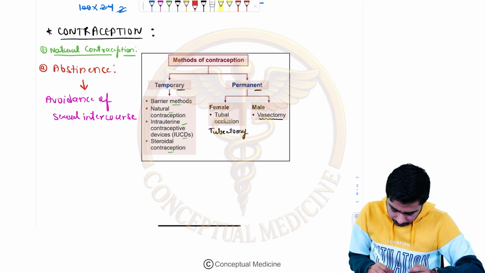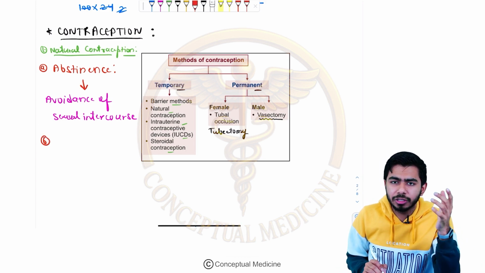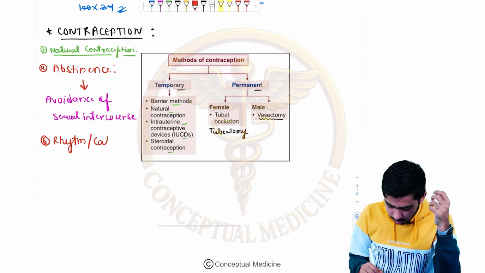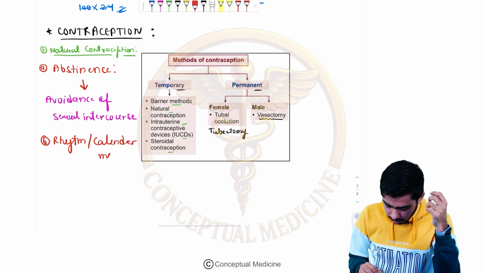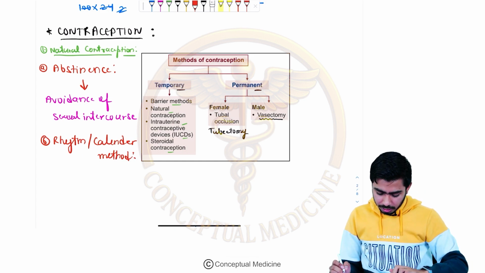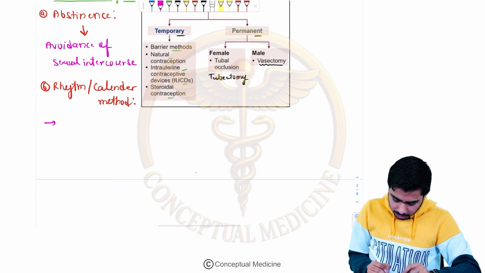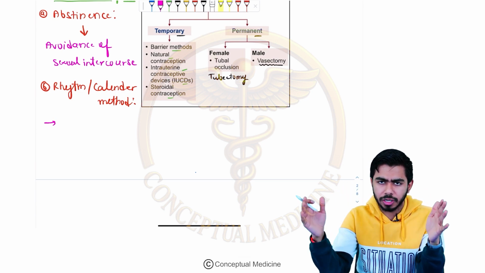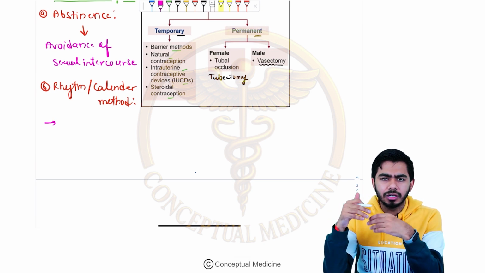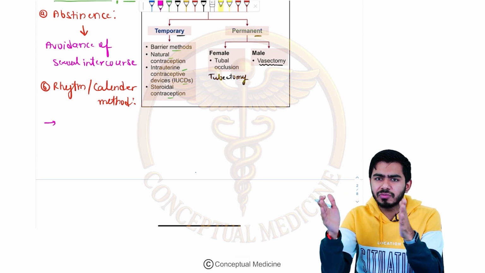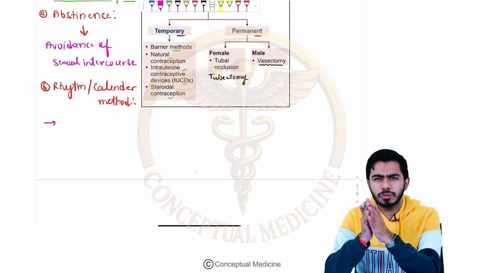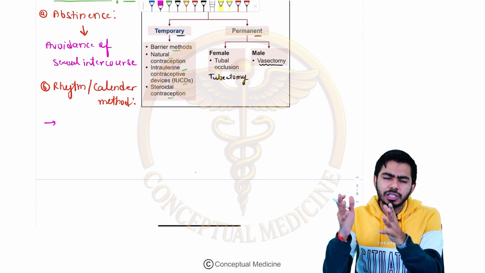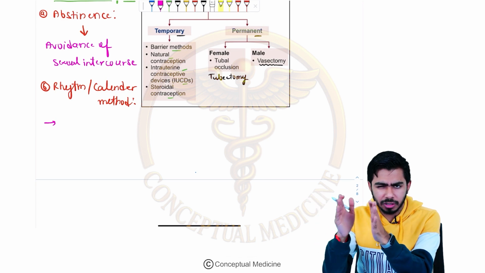The second one, that is B, is the calendar method or the rhythm method. In the rhythm or calendar method, the female decides that at this point of time she is having ovulation in her menstrual cycle, so she marks that period. We know that the period of ovulation is called the unsafe period, right? If the couple has intercourse at this point of time, they might get pregnant. So they will avoid intercourse nearby the ovulation.